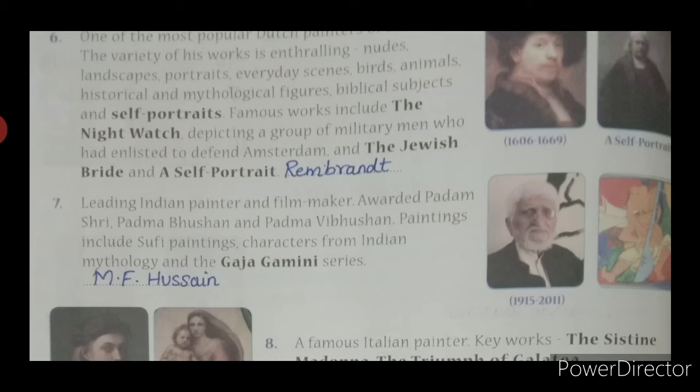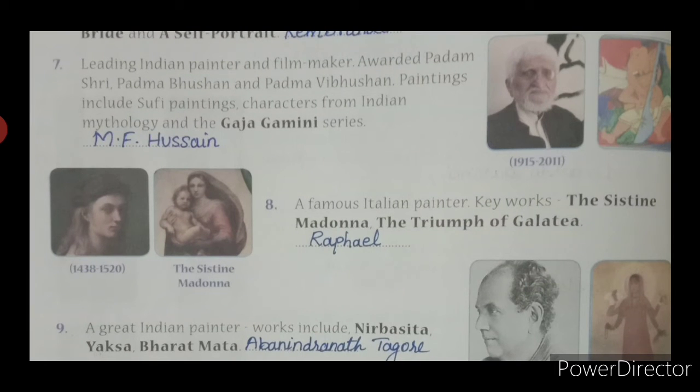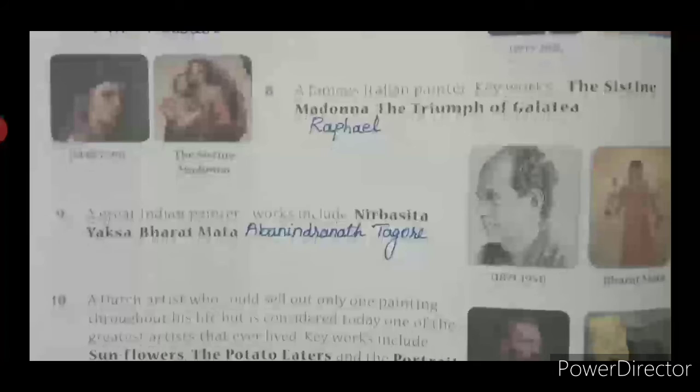Then the seventh one is M.F. Hussain. He drew characters from Indian mythology and the Gajagamini series. Then the eighth one's answer is Raphael. The picture he painted is the Sistine Madonna, The Triumph of Galatea. The ninth one is Abanindranath, not Rabindranath. A great Indian painter, his works include Nirbhasita, Yaksha, Bharat Mata.